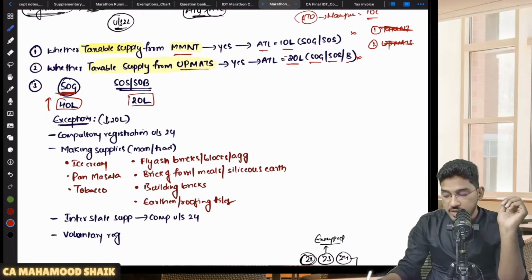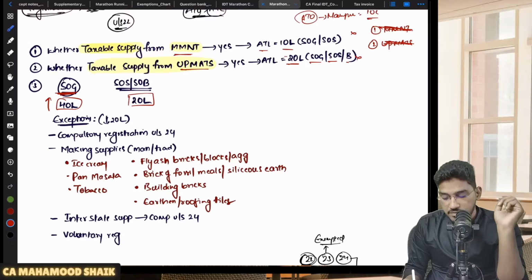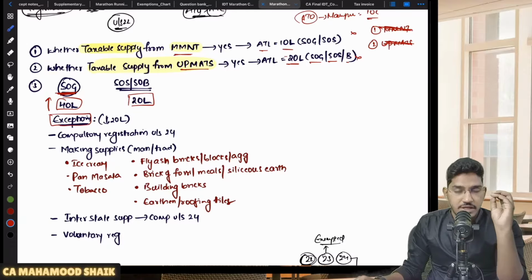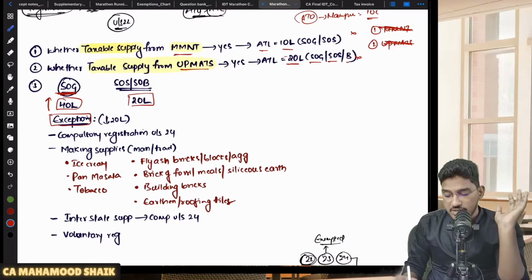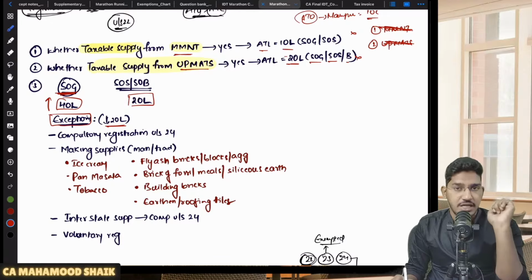In case you are not making taxable supply from MMNT, in case you are not making taxable supply from UP MATs, even though you are exclusively engaged in supply of goods, generally speaking, you will be eligible to enjoy the enhanced threshold limit of 40, but there are some exceptions. That means even though you are exclusively engaged in supply of goods, and even though you are not making any taxable supply from MMNT or from UP MATs, still in some circumstances you can't enjoy that enhanced threshold limit of 40, your threshold limit will reduce to 20 lakh rupees only.